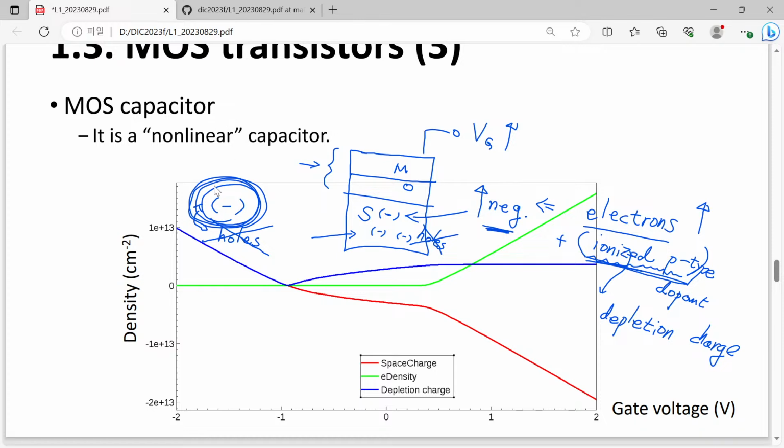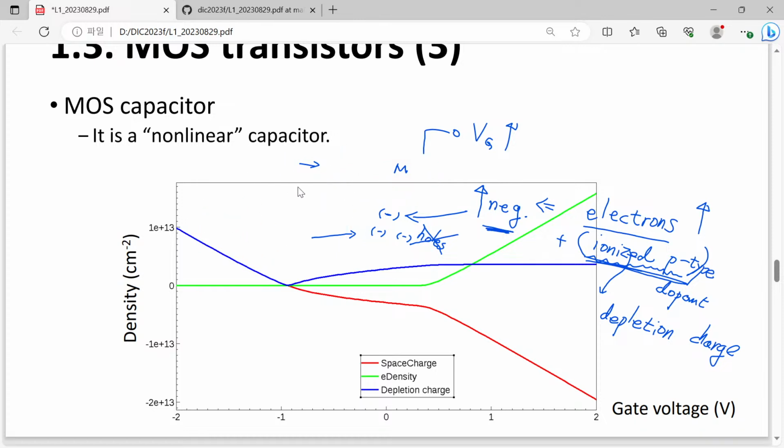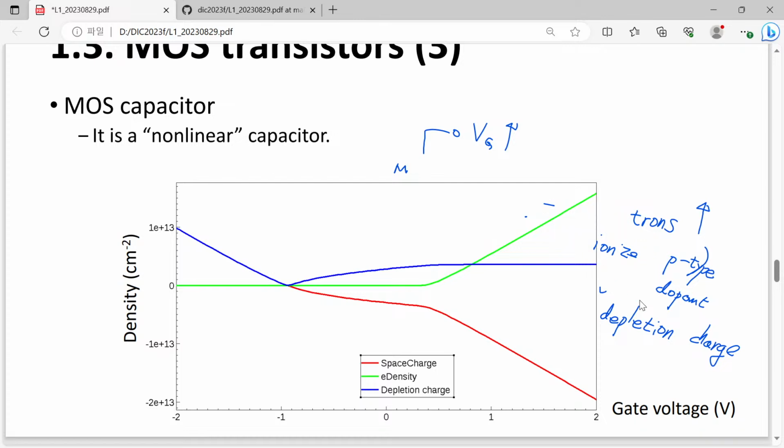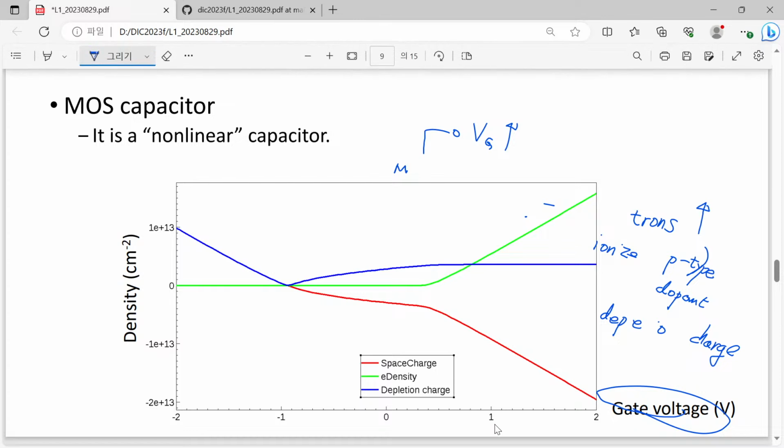So now let's have a look at this graph. In this graph, we have an x-axis. The x-axis is gate voltage. What we can expect is, since this is a gate voltage, when we have a higher gate voltage from 1 to 2 volt, then we will have more negative charge in this silicon part.